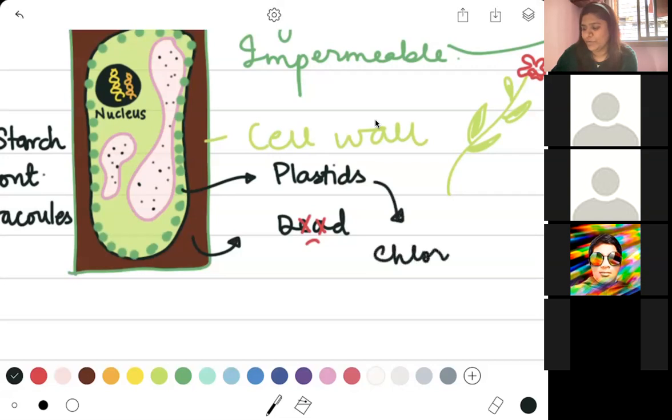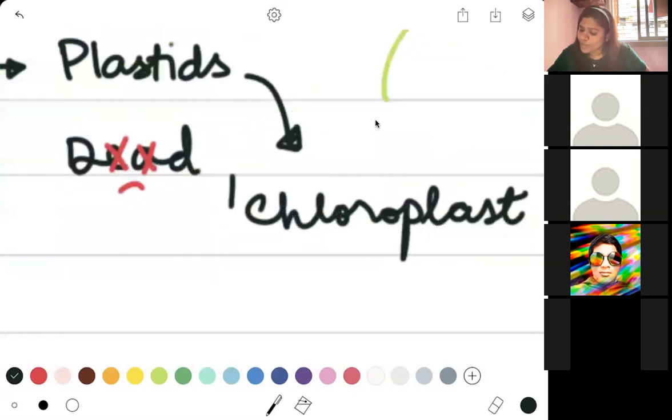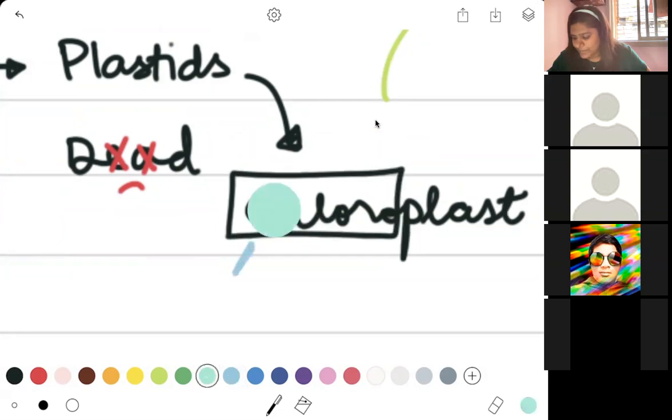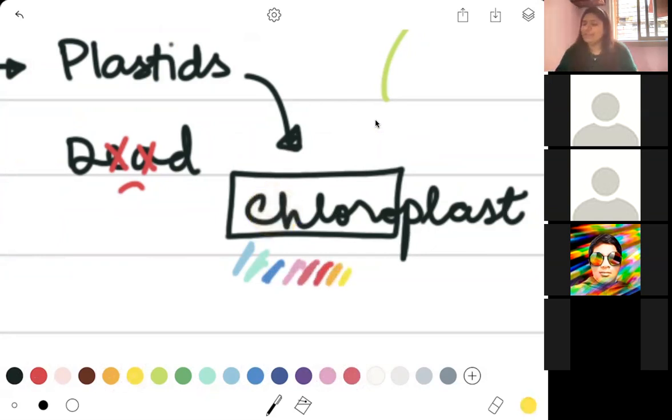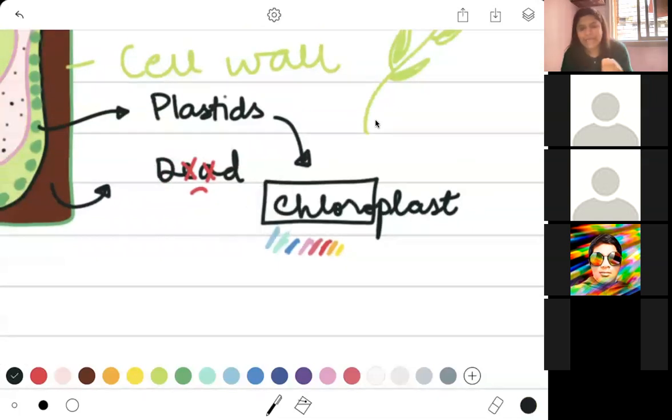Chloroplasts. Now, this chloroplast is basically, again, a term that can be broken down into two to understand it. The word chloro stands for color or chrome, so I'm just going to put something like this so that you know that I'm talking about color. Plast stands for a layer or a sac, so I'm going to say that this stands for a vacuole.